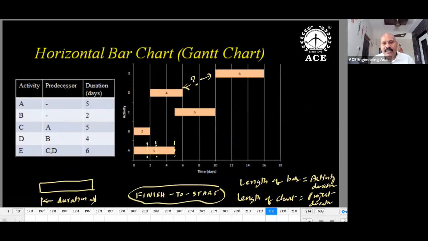There are 5 activities, and the relationships are given. Predecessor means previous activity. Duration means the time. Activity A has no predecessor, so that is a starting activity. B is also a starting activity. A and B both are going to start at 0. A takes 5 days and B takes 2 days, so the rectangle length is exactly equal to the duration. A requires 5 days, so 5 units length. And B's rectangle length is equal to 2 units.